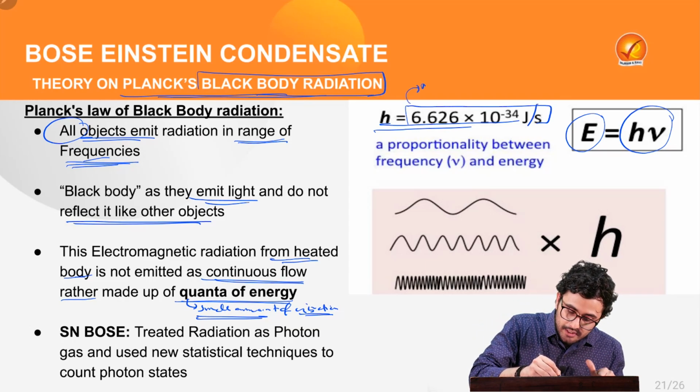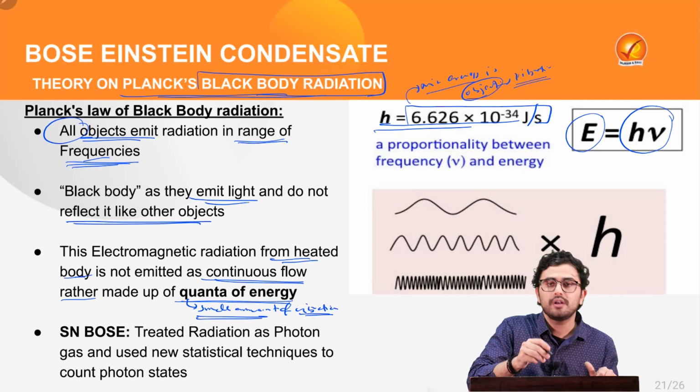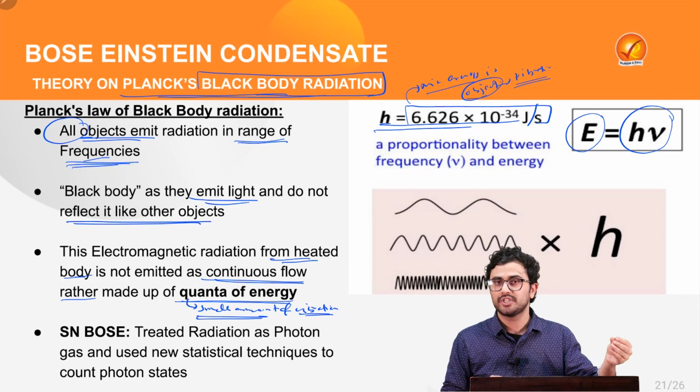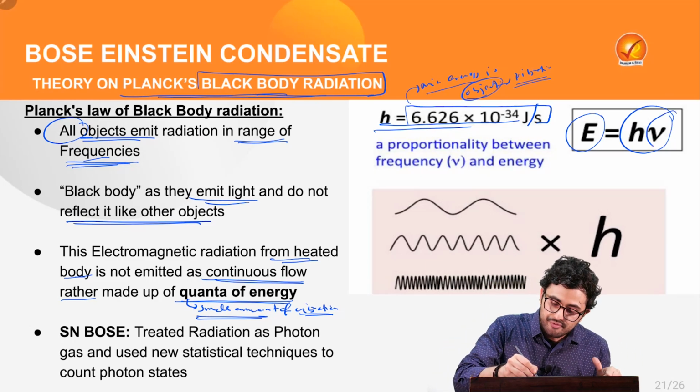This is basically the minimum energy released by any object when it is vibrating, or the minimum frequency observed by an object. At the same time, v is nothing but the frequency of the photon.